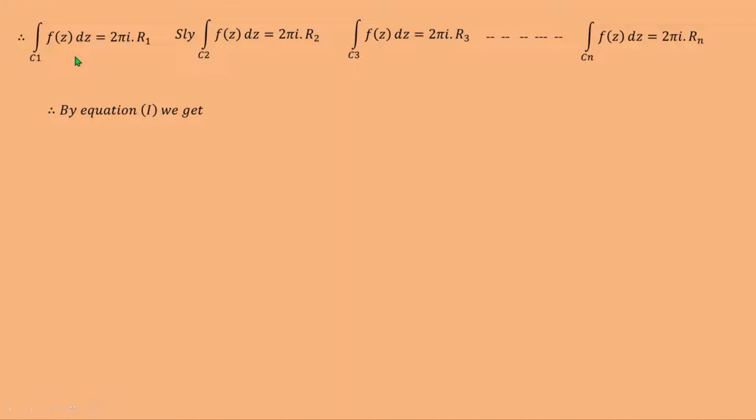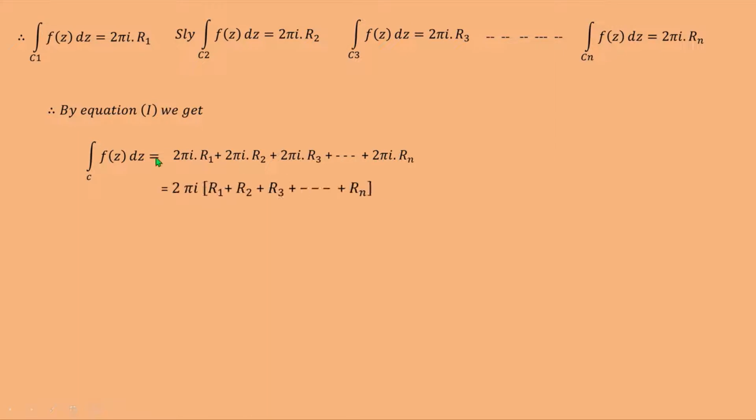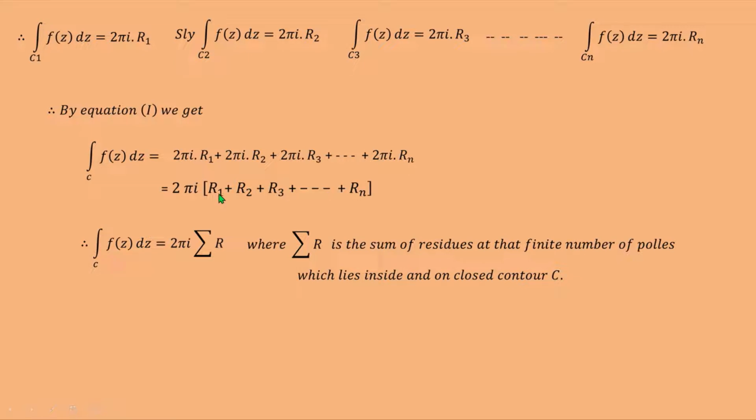And therefore, by equation 1, integration over C f(z) dz is equal to 2 pi i R1 plus 2 pi i R2 plus 2 pi i R3 plus ... 2 pi i Rn. Take out 2 pi i as common, and so we get integration over C f(z) dz is equal to 2 pi i into the bracket R1 plus R2 plus R3 plus ... Rn. Say this is summation R, and so we get integration over C f(z) dz is equal to 2 pi i summation R, where summation R is the sum of residues of f(z) at those n poles which lie inside and on the closed contour C. And that is the proof of Cauchy residue theorem.